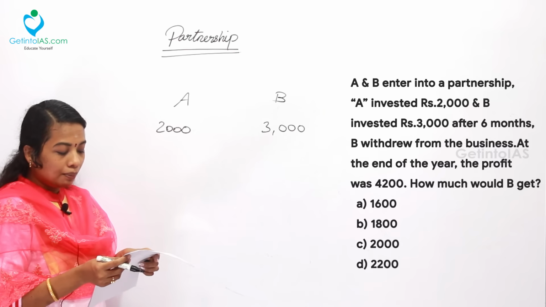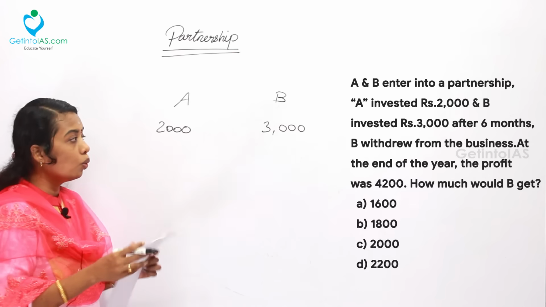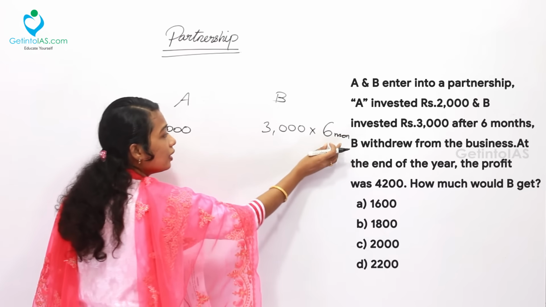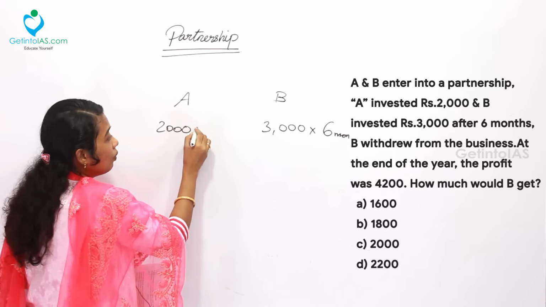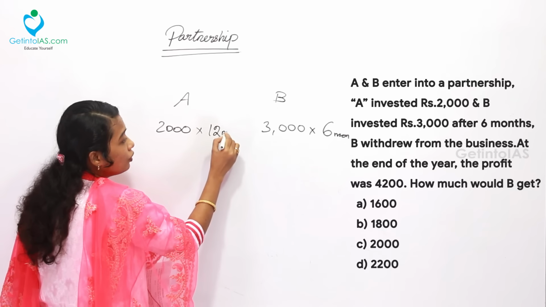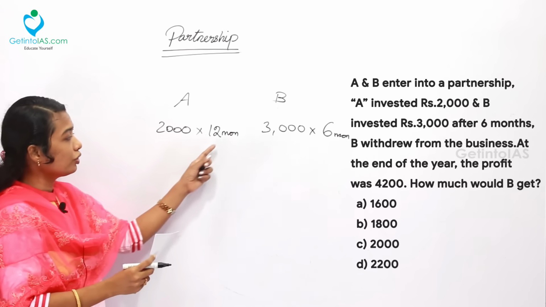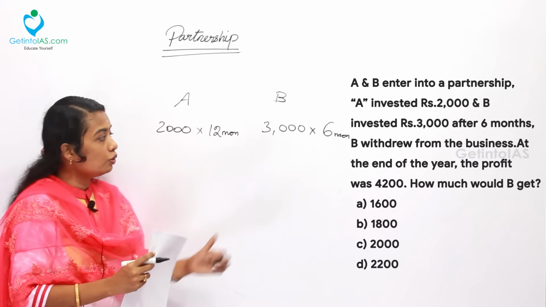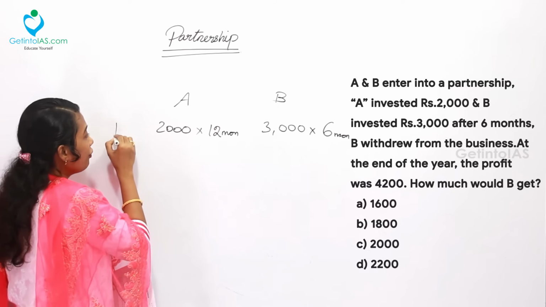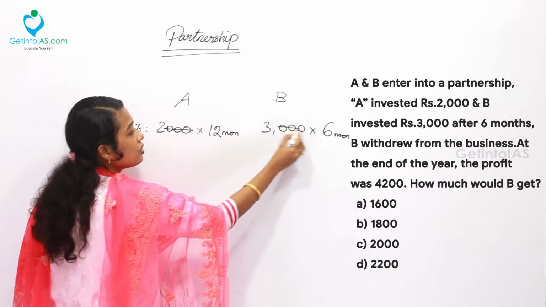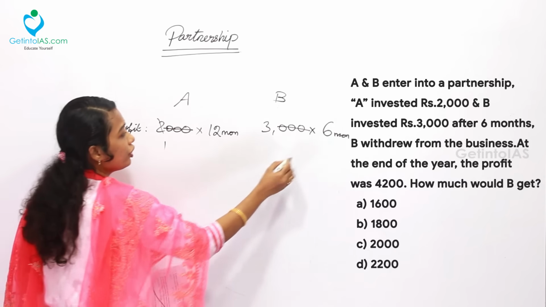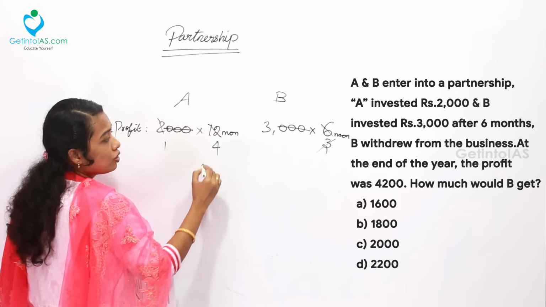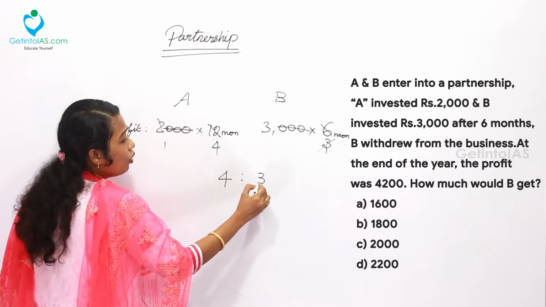After 6 months, B withdrew from business, which means only for the first 6 months the time invested by B. What about A? He is throughout the year in the business. So here 12 months invested by A and 6 months invested by B. Now you can easily get the ratio of profit. So here all the 3 zeros cut. Now 1 time 2, here 3 times. Here 1 3 is cancelled, here 4. So finally the ratio is 4:3.